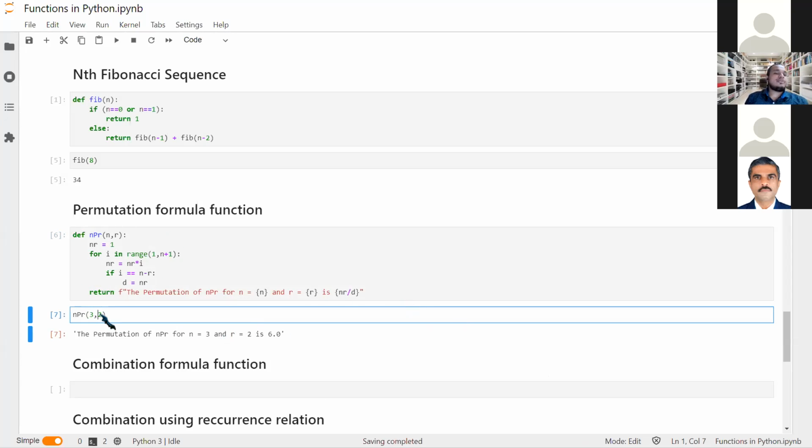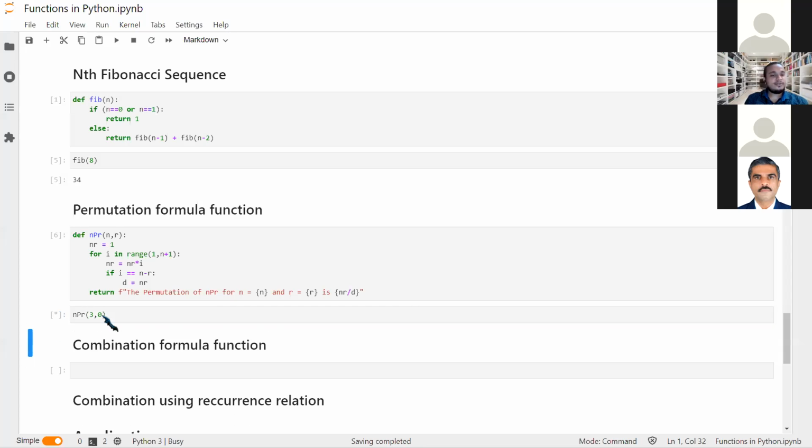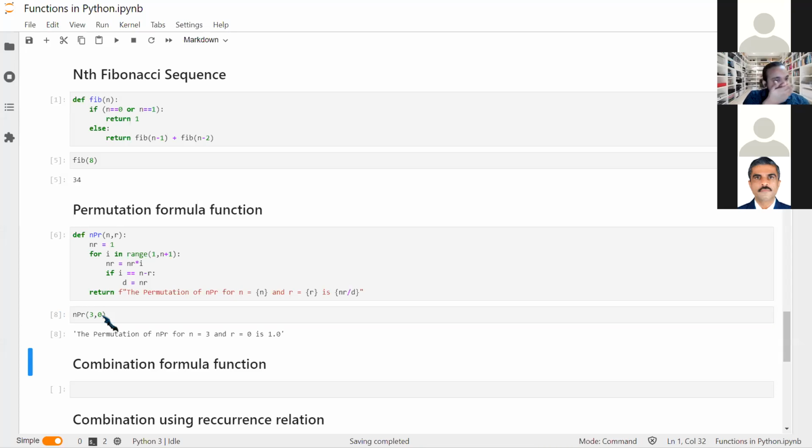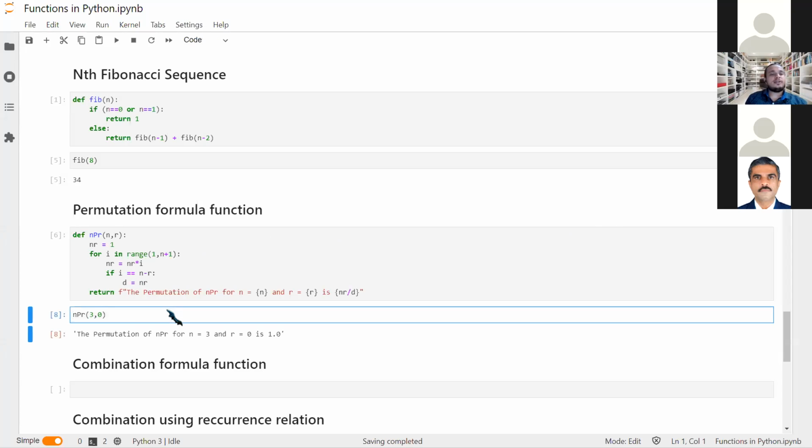Okay. What are the exceptions? Where can this algorithm go wrong? So what if we have NPR 3,0? Is it correct? Those who are paying attention can write yes if they feel it is correct.